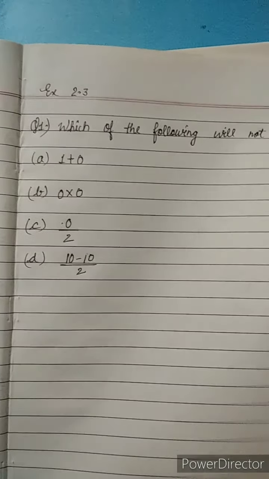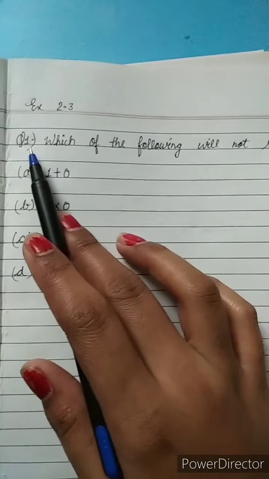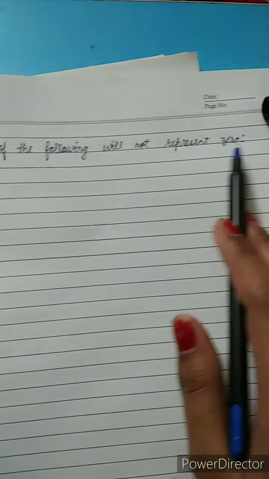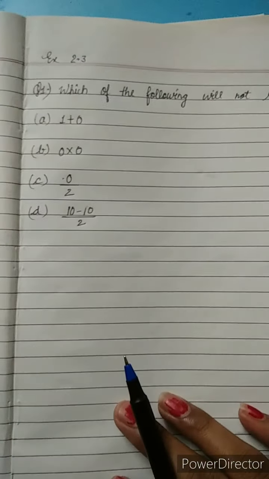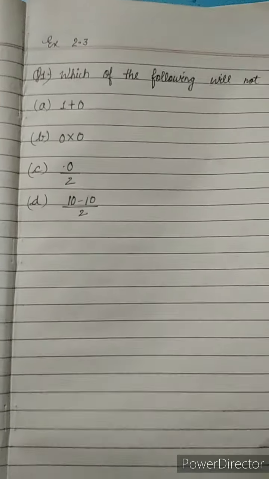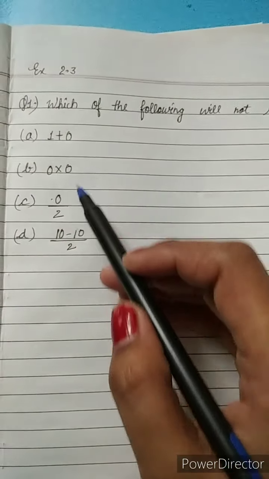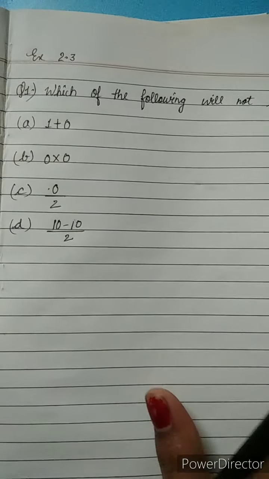Now we will start our exercise 2.3. The first question is, which of the following will not represent 0? It means this is an MCQ kind of question. It only has one answer. Below we have 4 options, and from those, one is not representing 0.